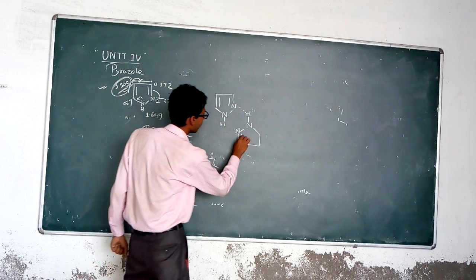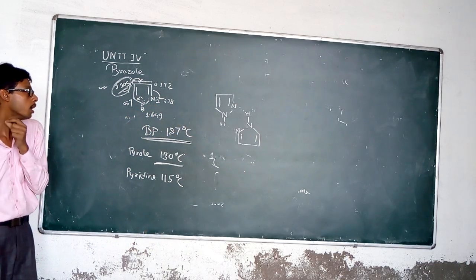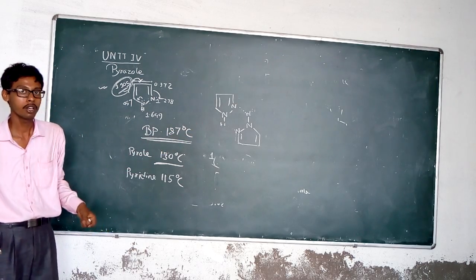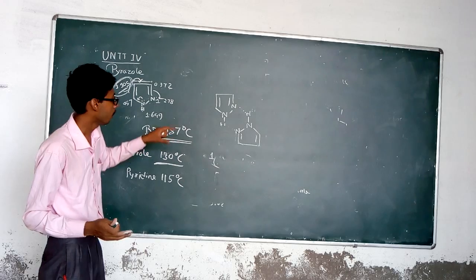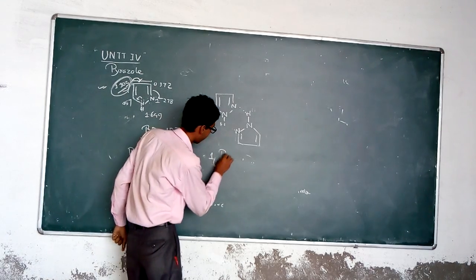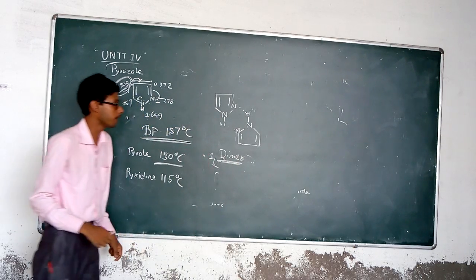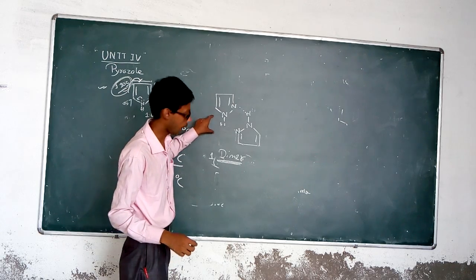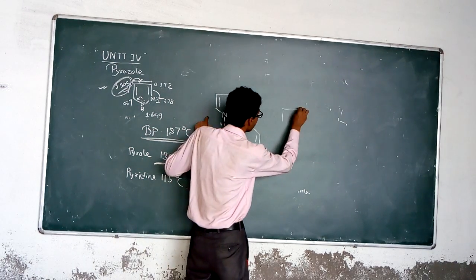So this is the cyclic formation of the hydrogen bond, where two pyrazole molecules form a hydrogen bond, and this forms a dimer. Pyrazole can also form a hydrogen bond linearly, in a linear manner.